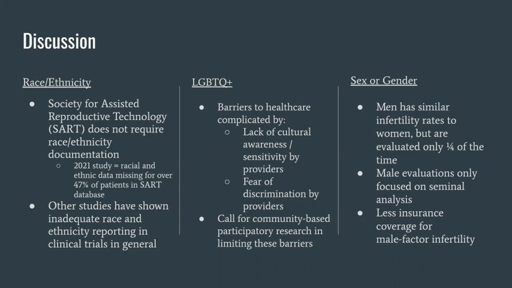In our review, the majority of studies evaluated race and ethnicity. We believe a usable system for race and ethnicity documentation is vital for standardization of future research. The Society for Assisted Reproductive Technology, or SART, doesn't currently require race and ethnicity documentation, so this data is missing for a large proportion of patients, 47% of them according to a 2021 study. Other studies have shown inadequate race and ethnicity reporting in clinical trials in general over the last 20 years, which seriously limits data analysis.